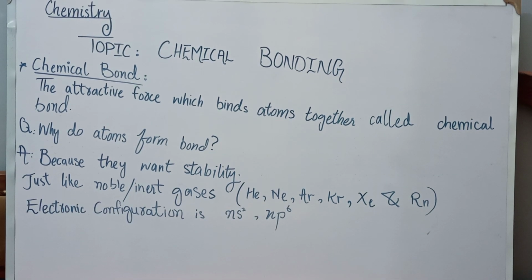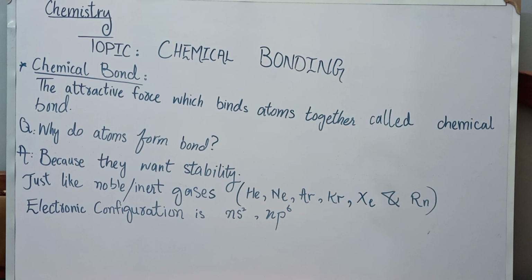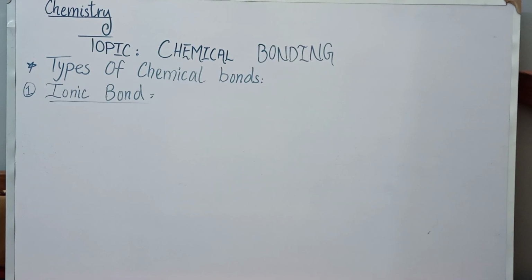So chemical bonding is the combining of atoms to form new substances. Atoms can lose, gain or share valence electrons to form chemical bonds. Now come to the topic types of chemical bonds. There are three types of chemical bond depending on the tendency of an atom to lose or gain or to share electrons. So the first type is ionic bond.